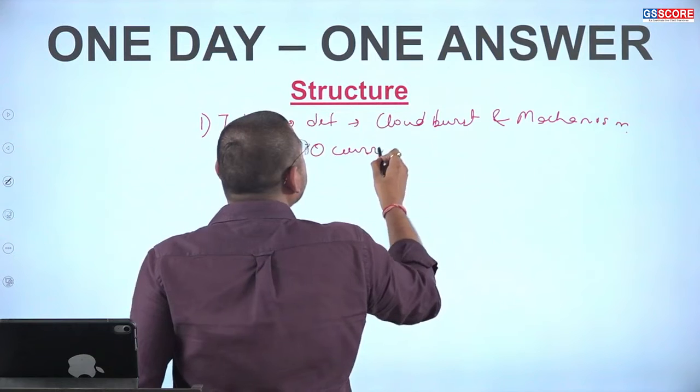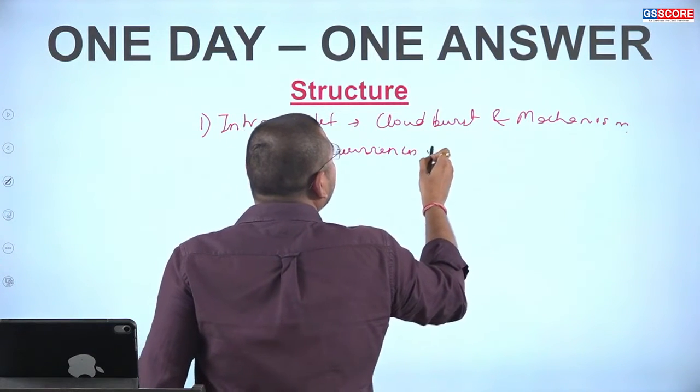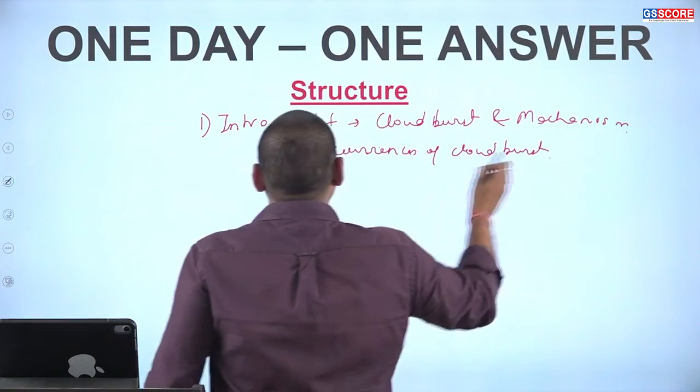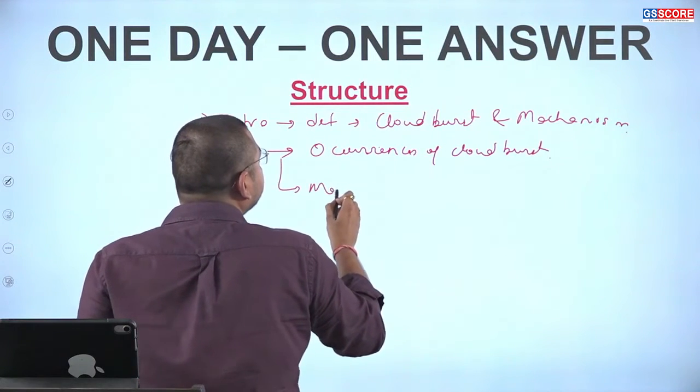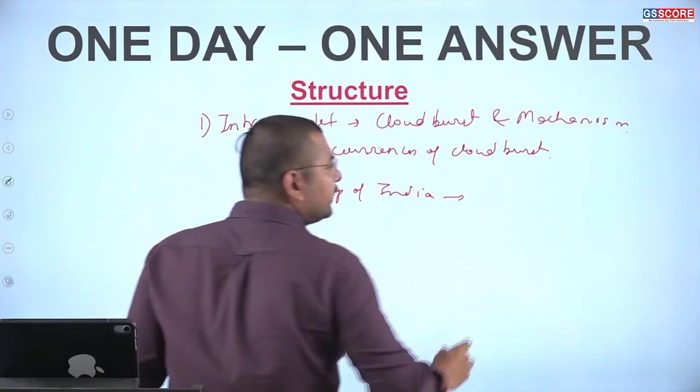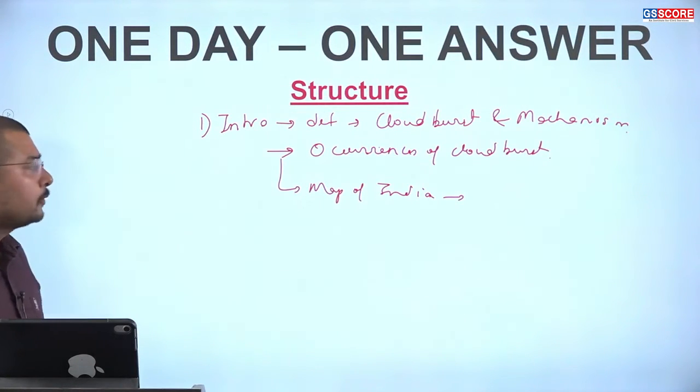Then the occurrences of cloudburst: we can provide a map of India, where we signify the regions which are prone to cloudburst.